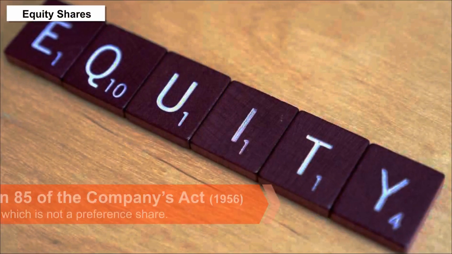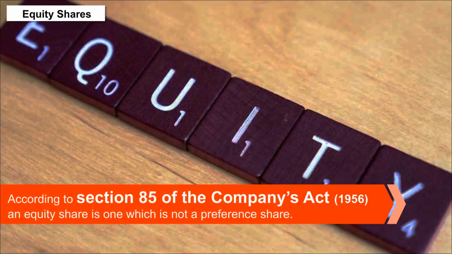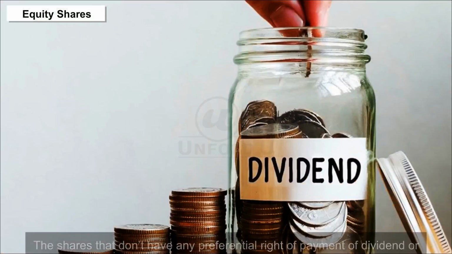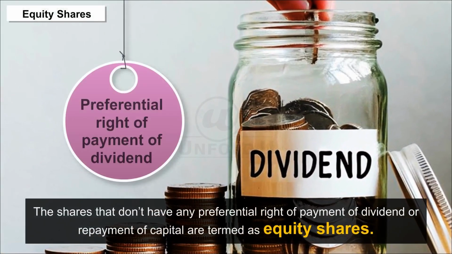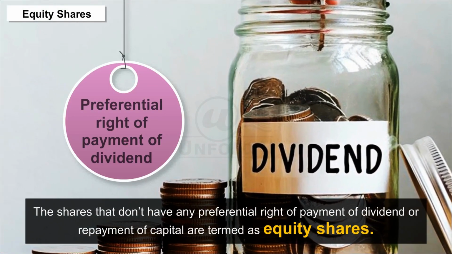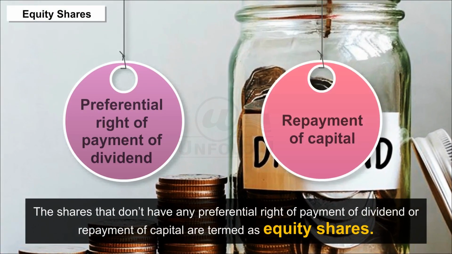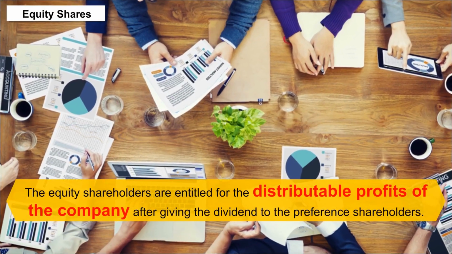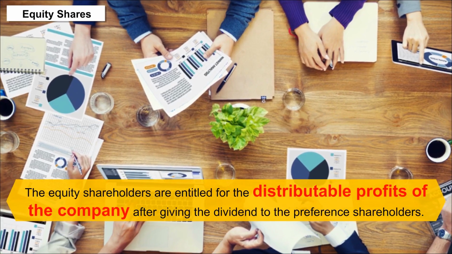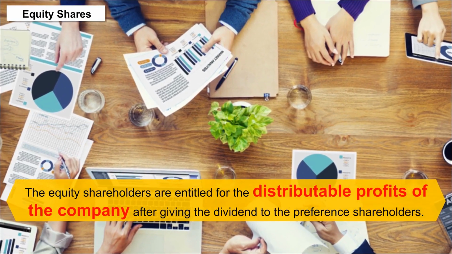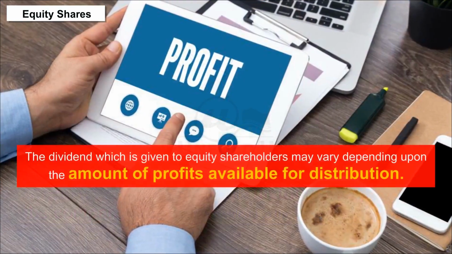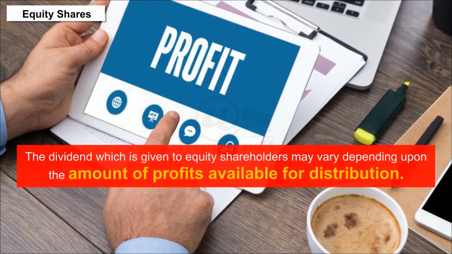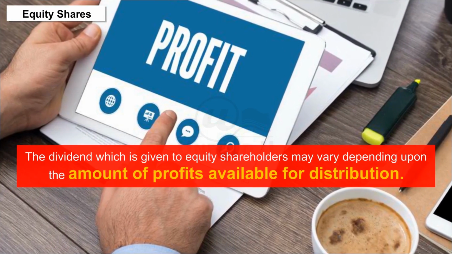Equity shares. According to Section 85 of the Companies Act, an equity share is one which is not a preference share. The shares that don't have any preferential right of payment of dividend or repayment of capital are termed equity shares. The equity shareholders are entitled to the distributable profits of the company after giving the dividend to the preference shareholders. The dividend which is given to equity shareholders may vary depending upon the amount of profits available for distribution.